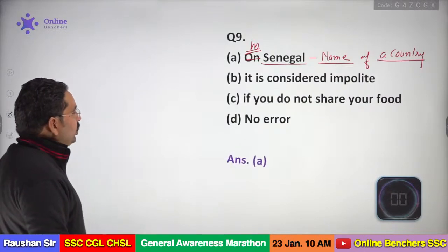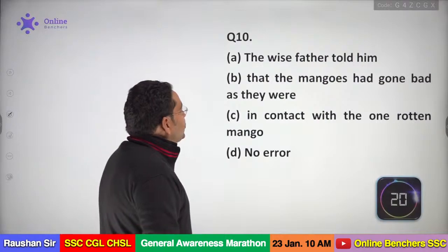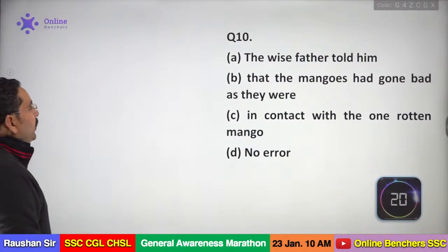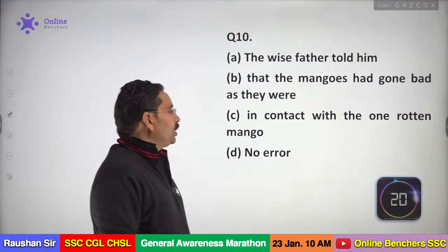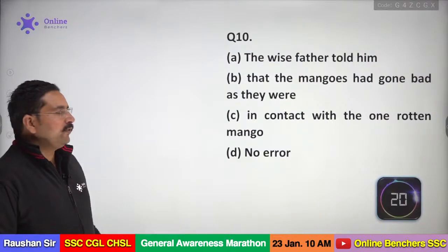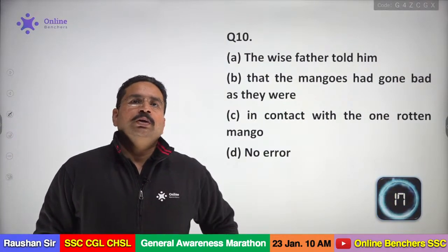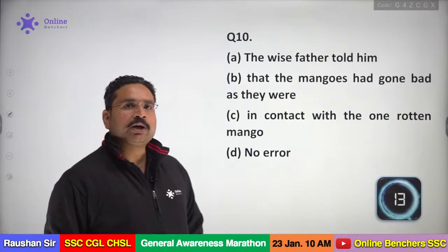Now the next question, question number 10, where we have the error. "The wise father told him that the mangoes had gone bad as they were in contact with the one rotten mango." Where do we have the error? Good, Anup. Where do we have the error in this question, my dear? Mark your responses.